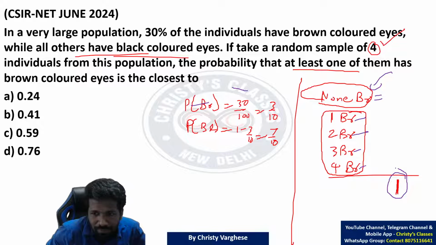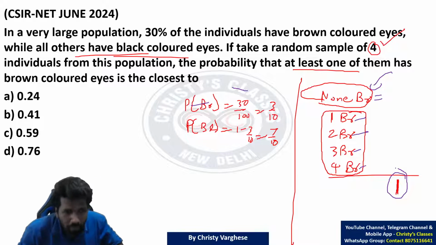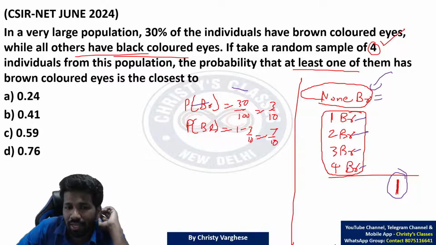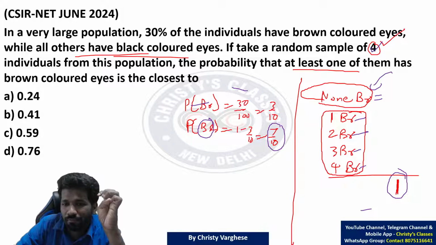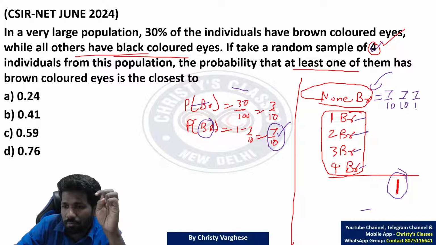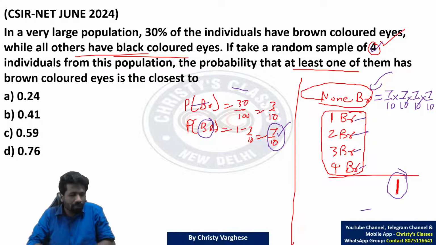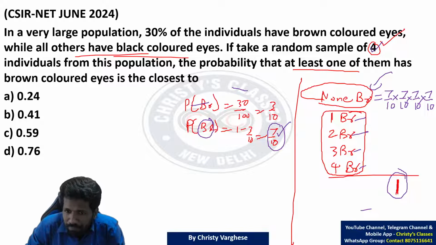Or vice versa. Similarly, in this question, what is the probability of no one having brown colored eyes? No one having brown colored eyes means everyone has black colored eyes, everyone meaning the 4 people. So what is the chance that the first person has black colored eyes? 7/10. Second person black colored eyes 7/10 itself. Third person 7/10. Fourth person 7/10. So all 4 of them having black colored eyes is 7/10 times 7/10 times 7/10 times 7/10. Fundamental principle of counting, the multiplication rule. That is why we are multiplying it.